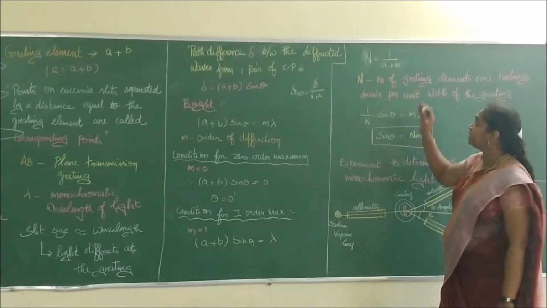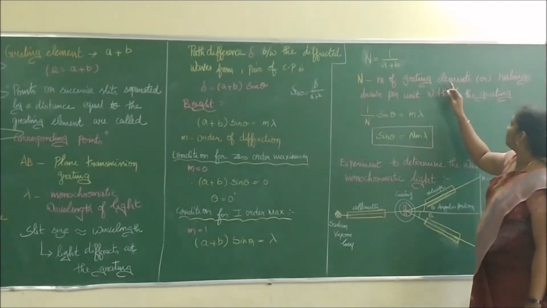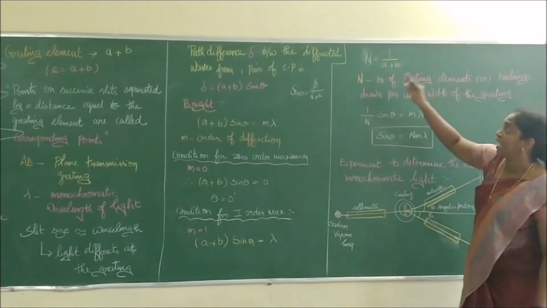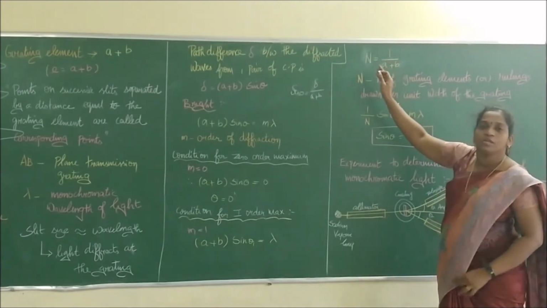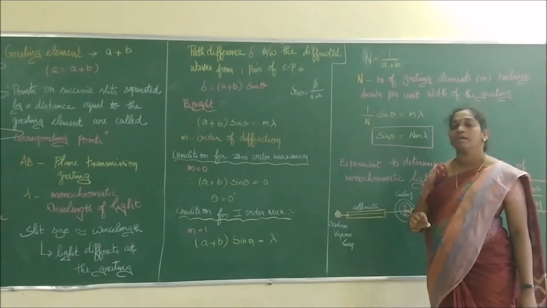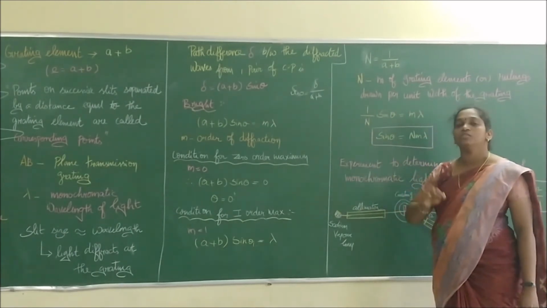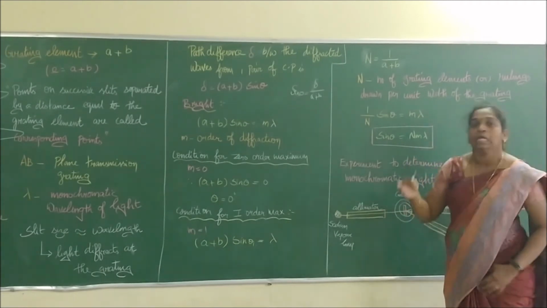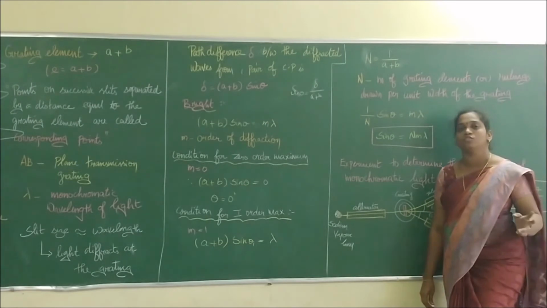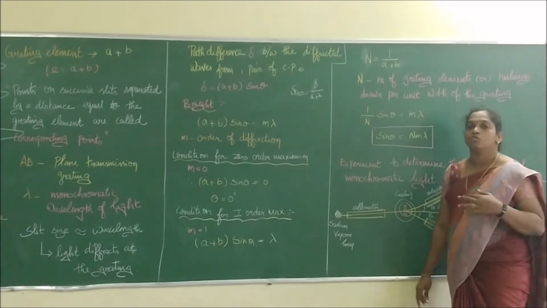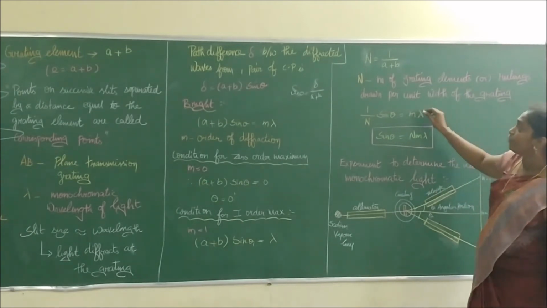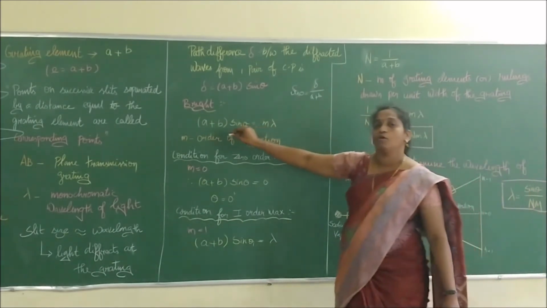So what is N? N is the number of grating elements or rulings drawn per unit width of the grating, which is inversely proportional to the grating element. If they ask the unit for grating element, you have to write meter. If they ask the unit for N, you have to write meter inverse. Don't confuse it; it is frequently asked in board examinations. So the unit of number of rulings is meter inverse. Therefore, instead of a plus b, we are going to write what?